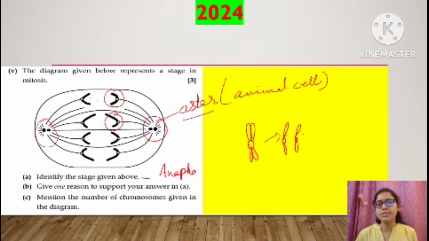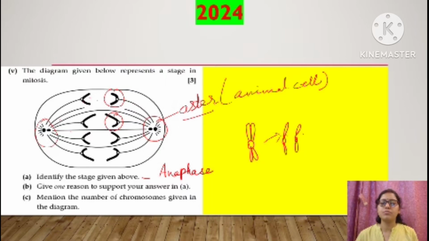This phase is anaphase. Give one reason to support your answer. Okay, why is this stage anaphase? On what basis are you telling? This phase is anaphase as sister chromatids have separated and are moving towards the opposite poles. Clear?